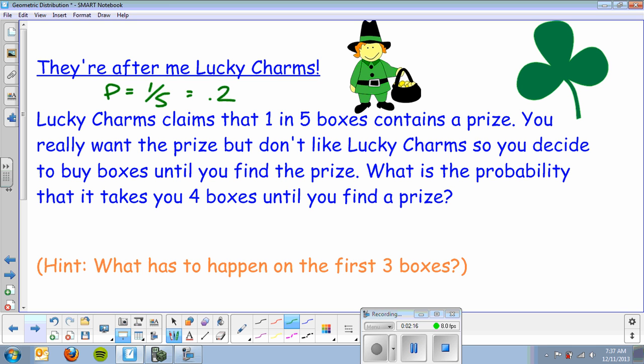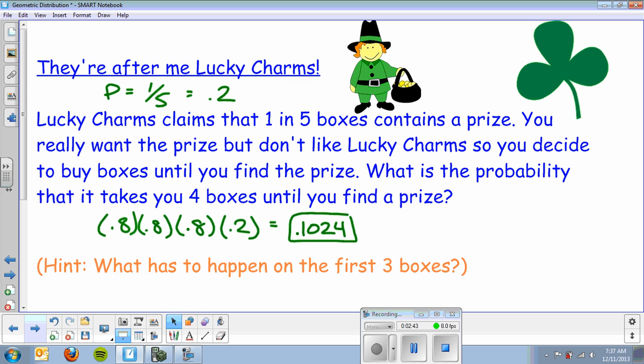So what's the probability it takes you 4 boxes until you find a prize? So again, the first prize happens on the 4th box. So what has to happen on the first 3 boxes is no prize, no prize, no prize, and then finally you find a prize. And if I type that in my calculator, I get 0.1024.